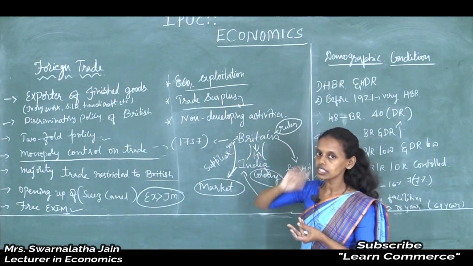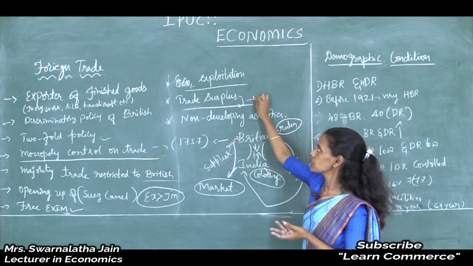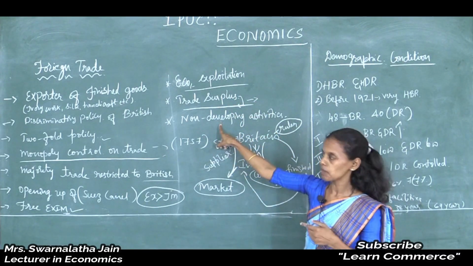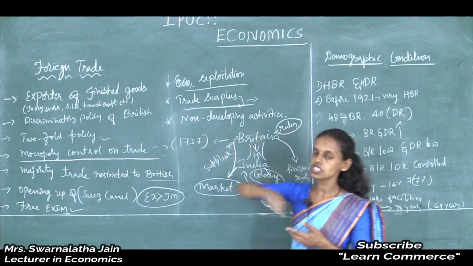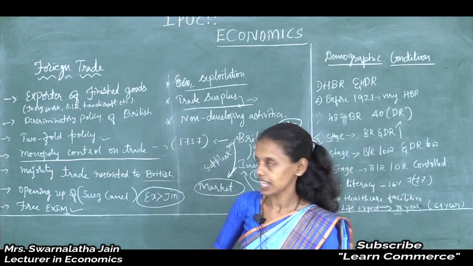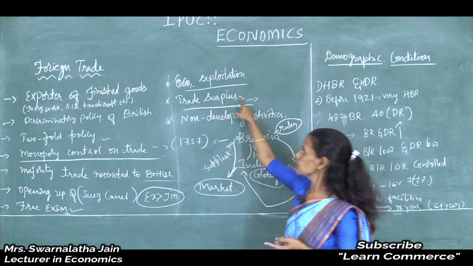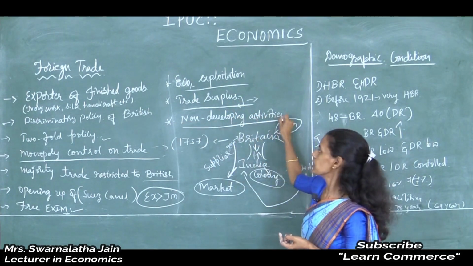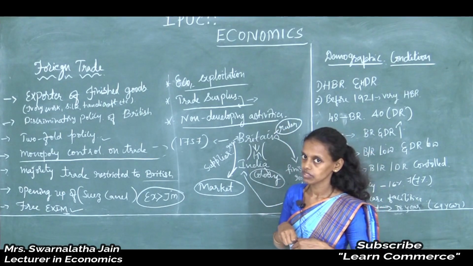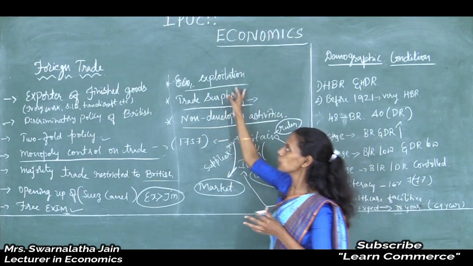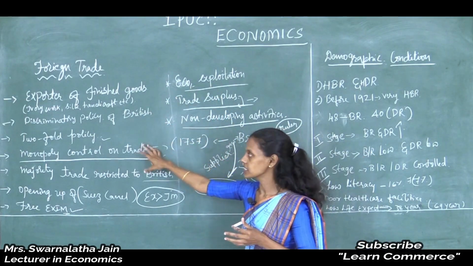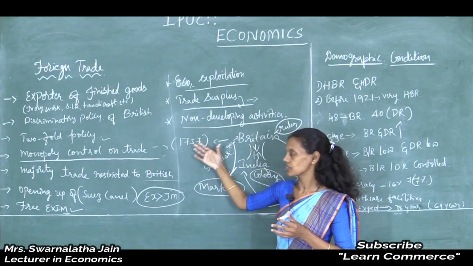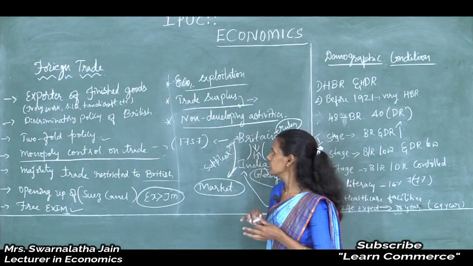They never used this trade surplus for economic development activities. They used it just for non-developmental activities. So by this they economically exploited the Indians during 1757 and after 1757.